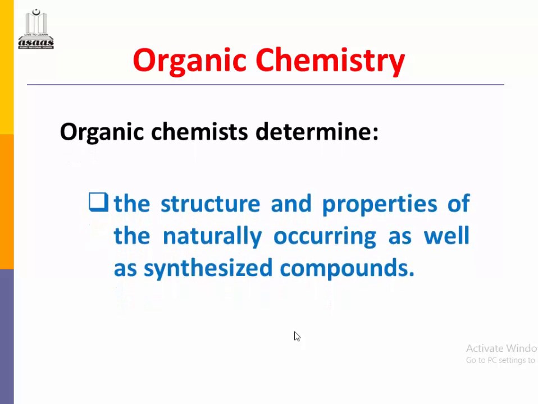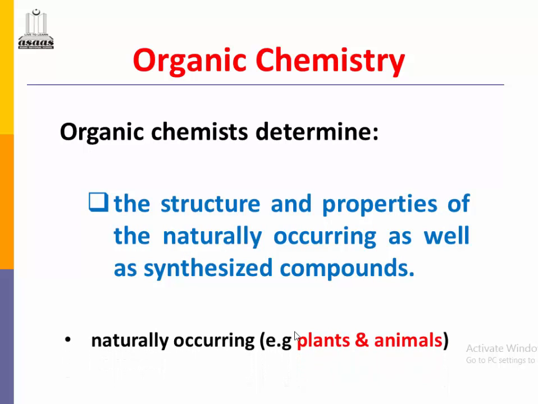In organic chemistry, we study the structure and properties of naturally occurring substances, as well as the compounds we synthesize in industries and laboratories.